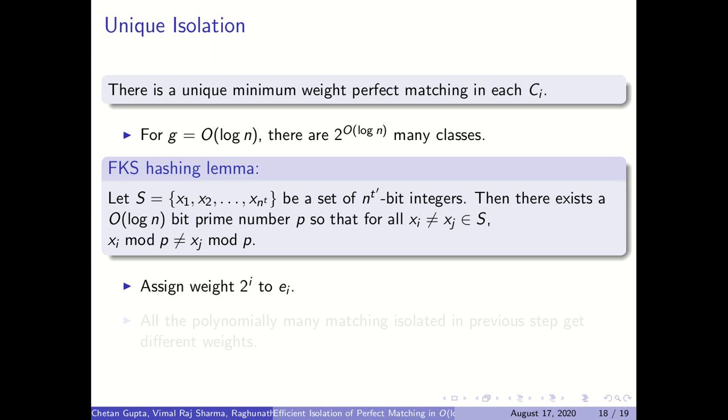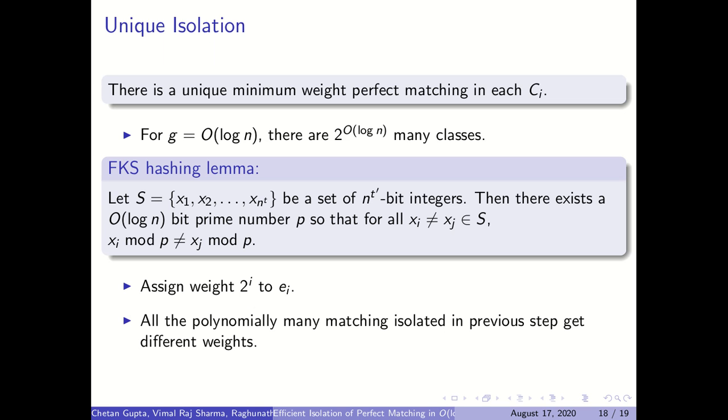So let's say we index the edges of the graph E1, E2 till some EM, and we assign weight 2 to the power I to the edge EI. With respect to this weight, all the polynomially many matchings obtained in the previous step get different weights. Then we go modulo polynomially many primes of polynomial size, and we know that with respect to at least one of the primes, their weights remain distinct.